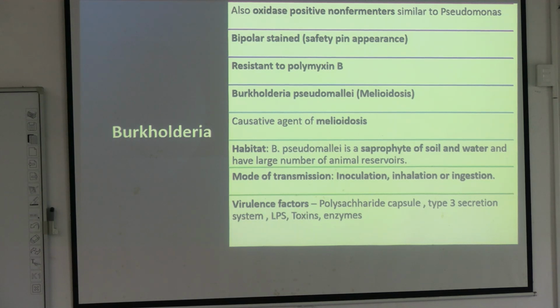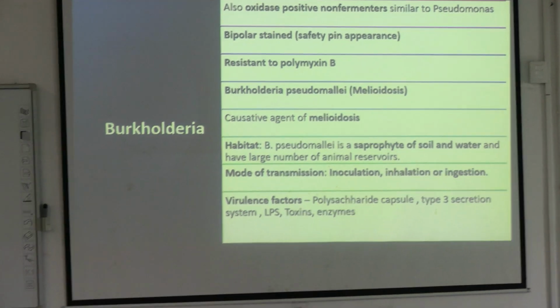Which species of Burkholderia? Burkholderia pseudomallei. They have a few species, but 3 of them are clinically important. One is Burkholderia pseudomallei, which causes something called melioidosis. One is called Burkholderia cepacia, that causes cepacia syndrome. And one is called Burkholderia mallei. Okay. So, Burkholderia pseudomallei causes melioidosis, as I told.